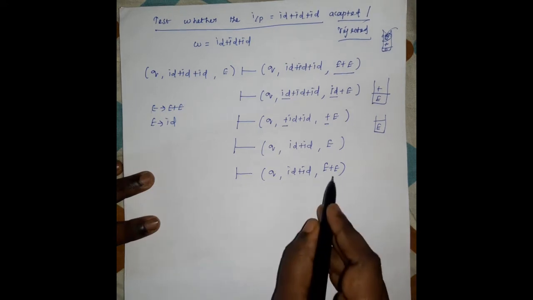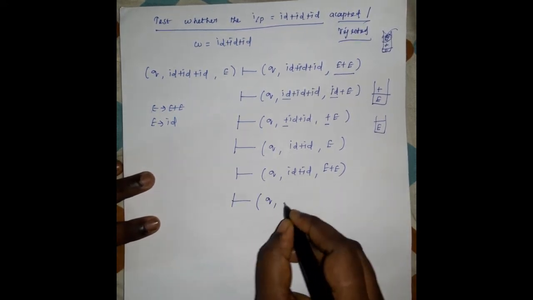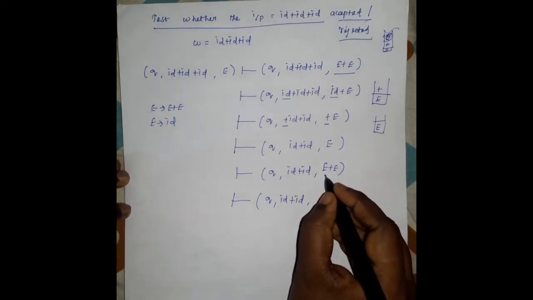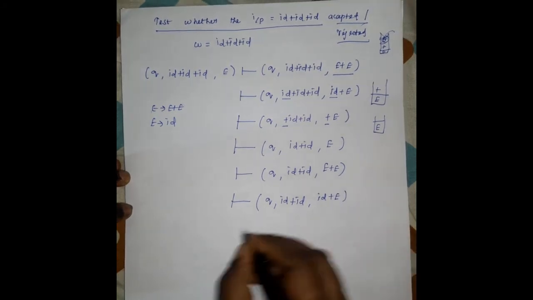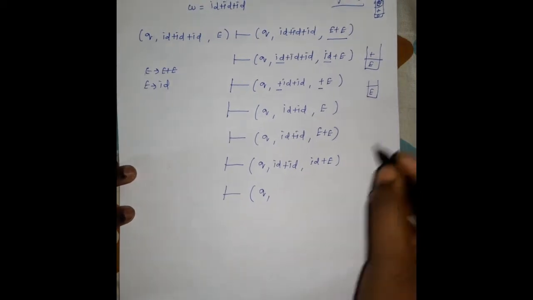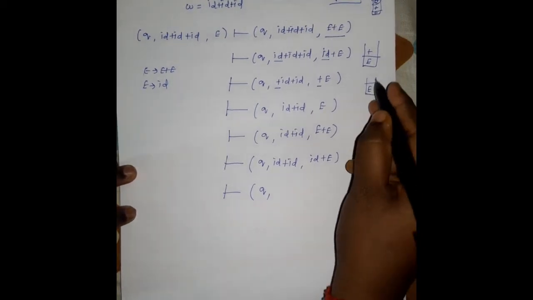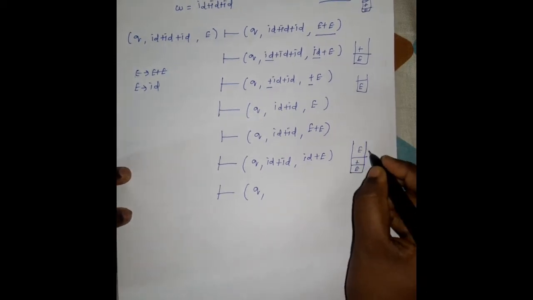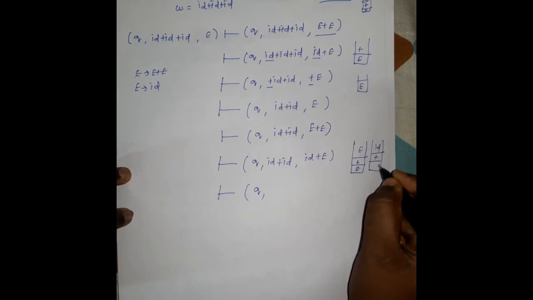So for E in this step we substitute E plus E. After this Q comma ID plus ID, for this E we substitute ID, so ID plus E, then Q comma, for this E we have E plus E, then this E can be replaced by ID plus E.